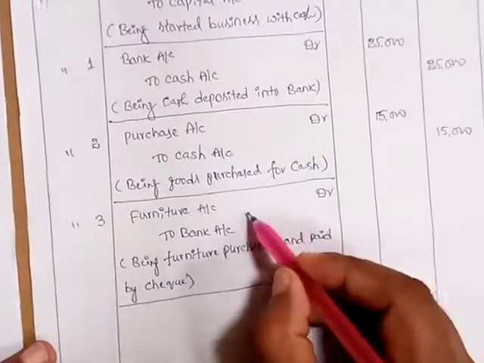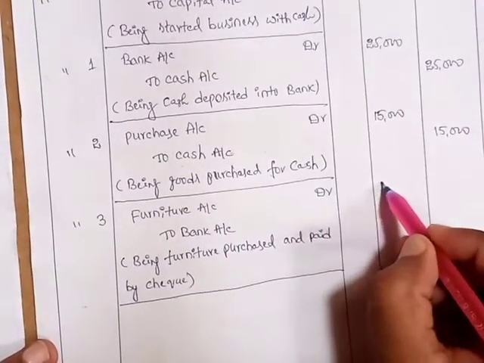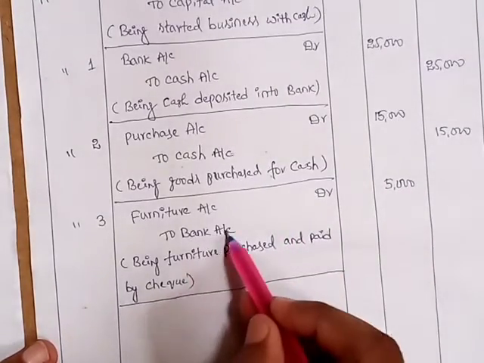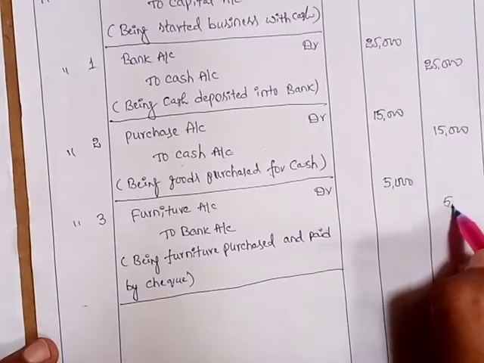Against the debit line, in the debit column 5,000, against the credit line in the credit column 5,000.